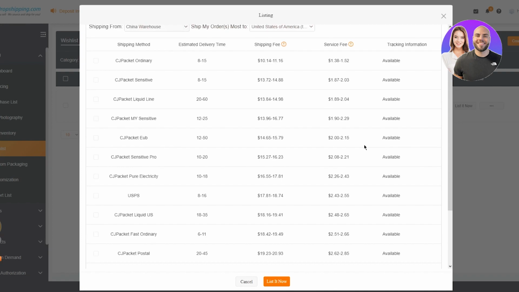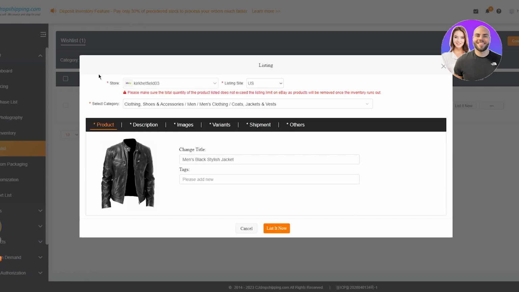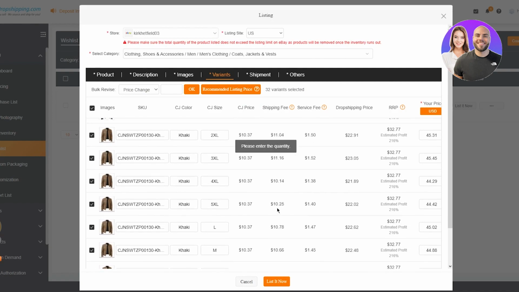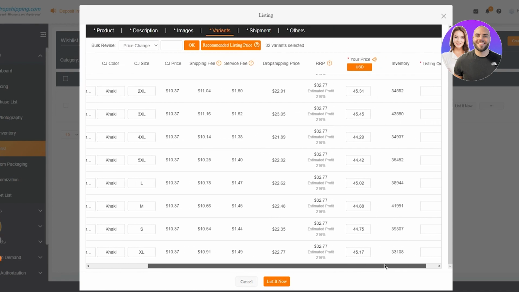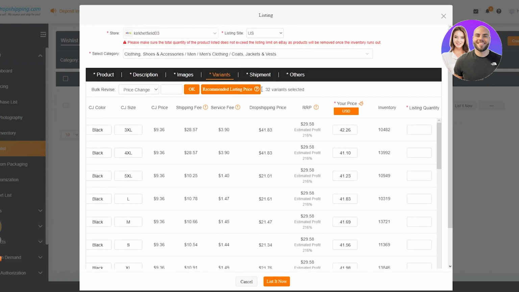And once you do all of that, make sure that everything is properly, yeah, we're just going to go ahead and double check everything, in case it gives you errors like, please enter the quantity and stuff. So here is your listing quantity, okay? And you can go ahead and choose all these quantities for yourself as well.